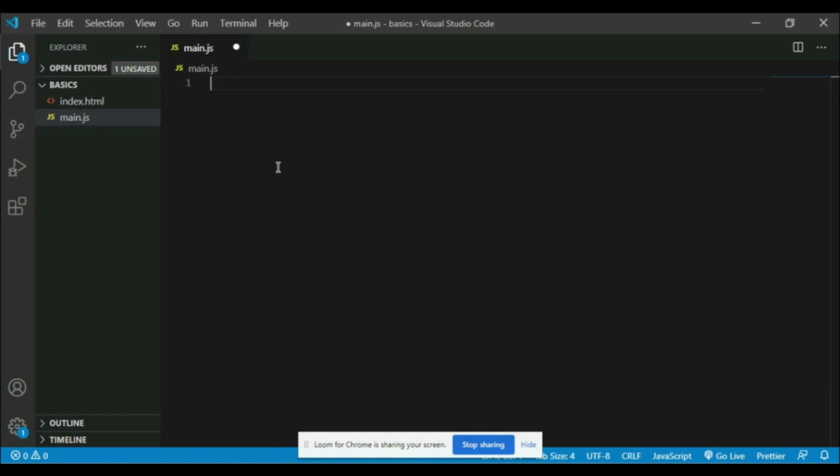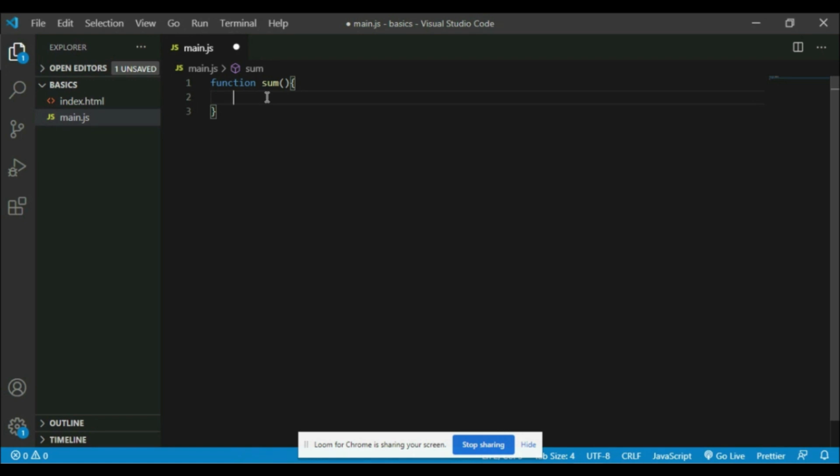In order to write a function, we use a keyword called function, space, name of the function. Let's say sum is the function name, followed by parentheses. After that, we need to add curly braces. This is the place where we need to write the block of code which needs to be executed when this function has been called. What I mean by function calling, I'll tell you in a while. So the first thing we need to do is create a function by making use of the function keyword and then write a block of code which needs to be executed.